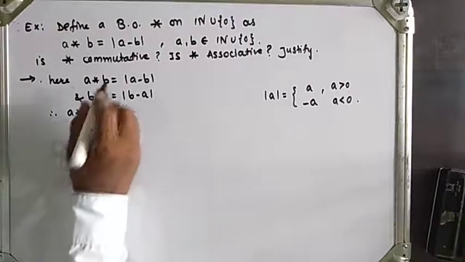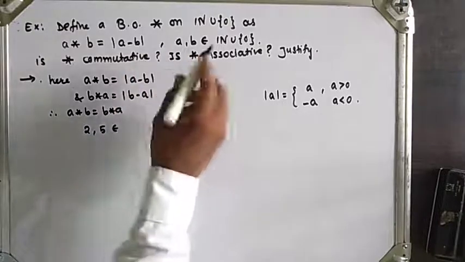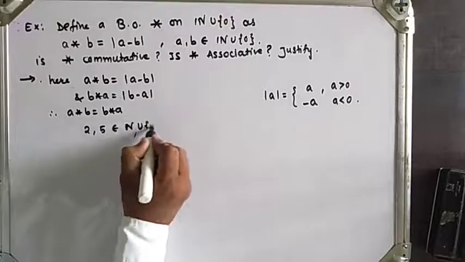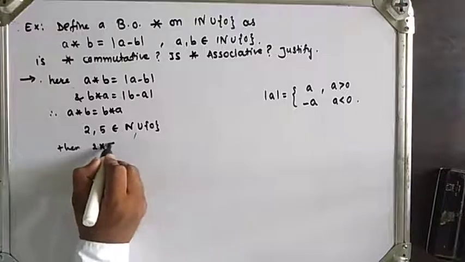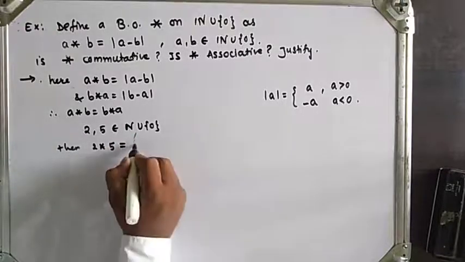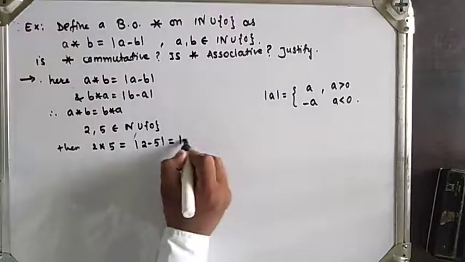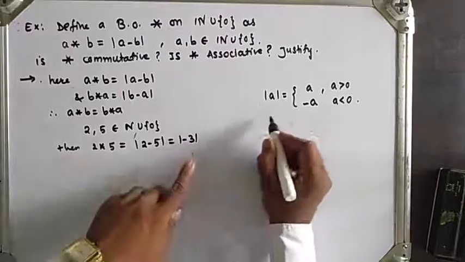For example, if I take two numbers 2 and 5, which belong to natural numbers union singleton 0, then 2 star 5 will be mod of 2 minus 5, which is mod of minus 3, right? What is the definition of mod a?